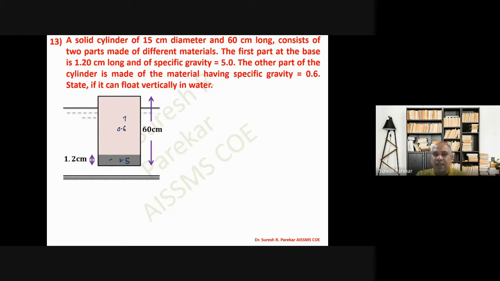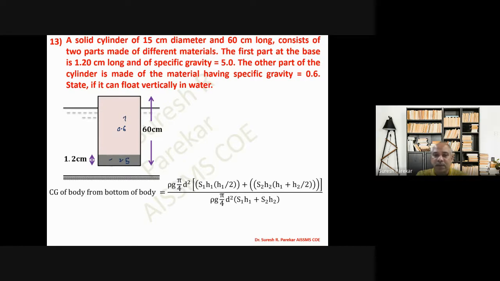So we have to find the metacentric height, metacenter, and that metacentric height shows us whether M will be above G or below G. Then we will find the CG of the whole body, again AX bar, summation AX bar upon summation A. So we have the area of the upper portion. So this rho G pi by 4 D square will be the same for both. Then we have S1 H1 into H1 by 2 plus S2 H2 into H1 plus H2 by 2.